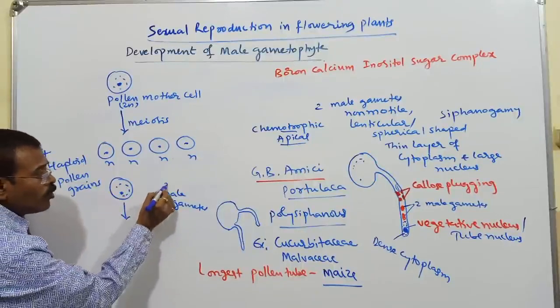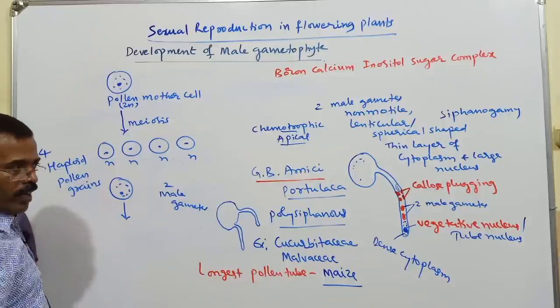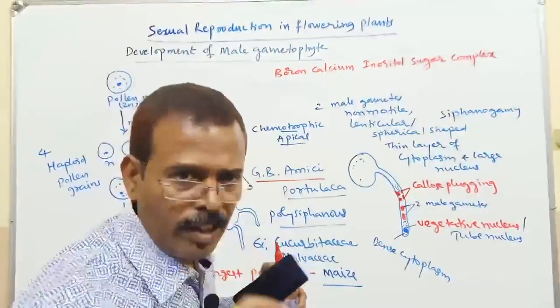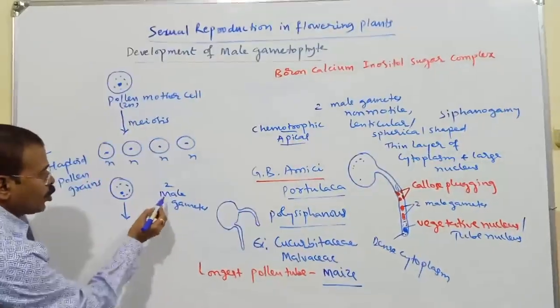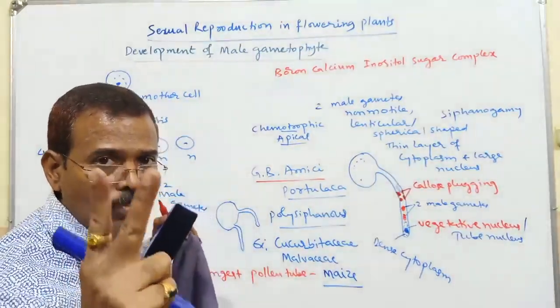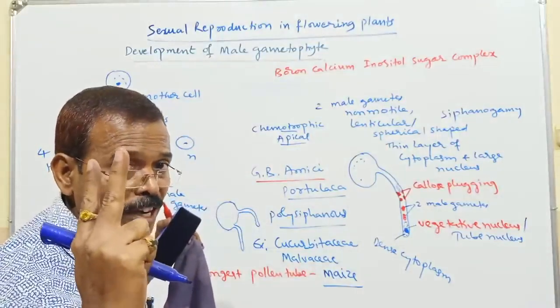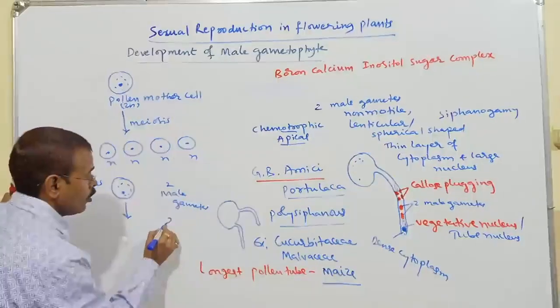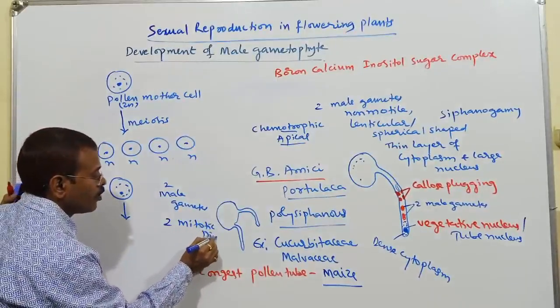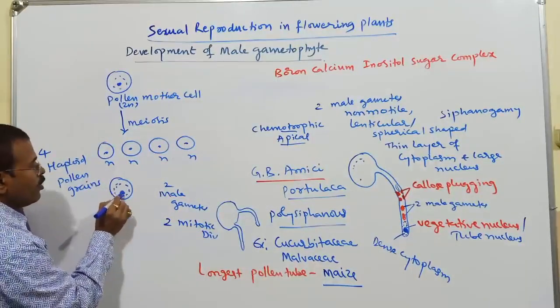To form 2 male gametes, as we know that there are 2 male gametes produced by 1 pollen grain, it has to undergo 2 times mitosis. Keep it in mind, 2 times. See here, 2 mitotic divisions are required here. This is the pollen grain.